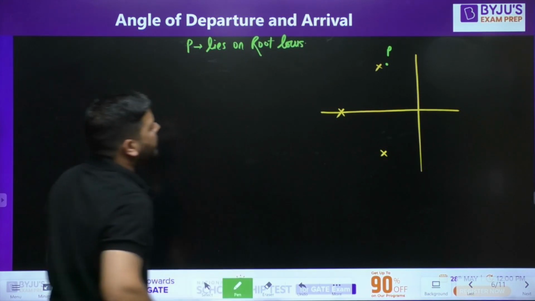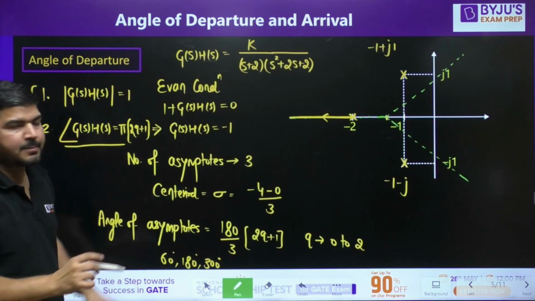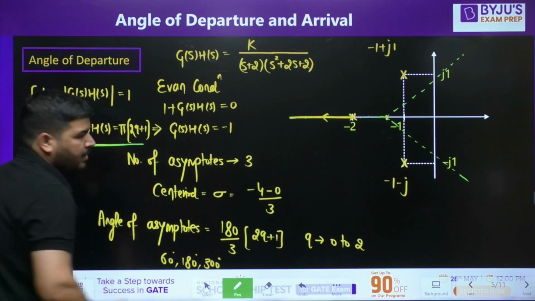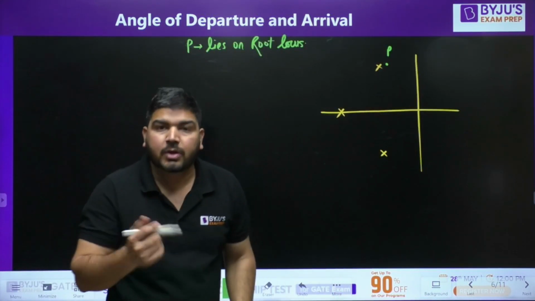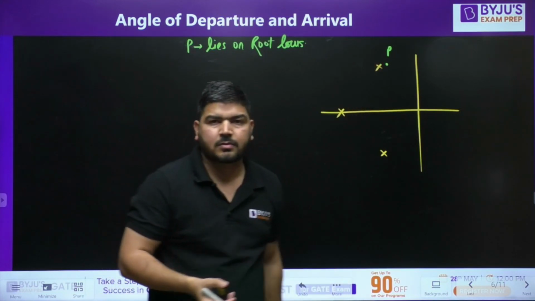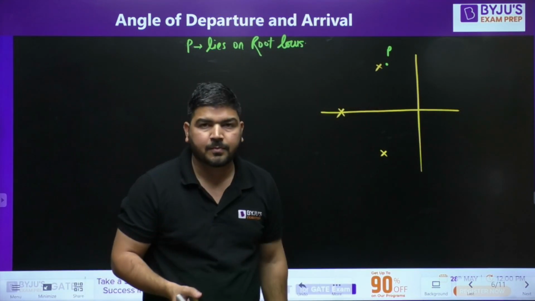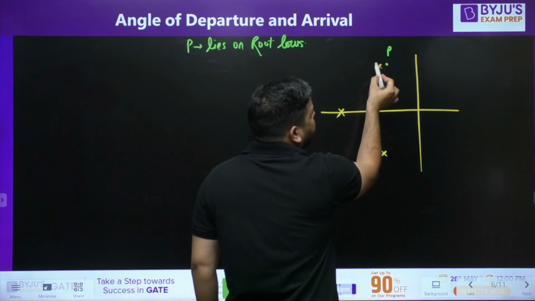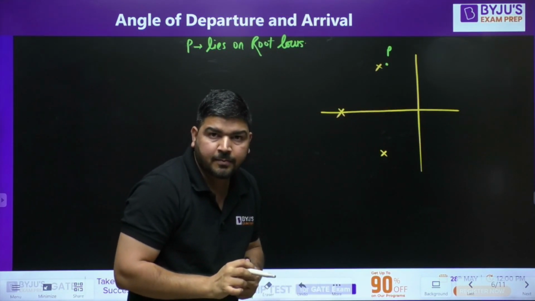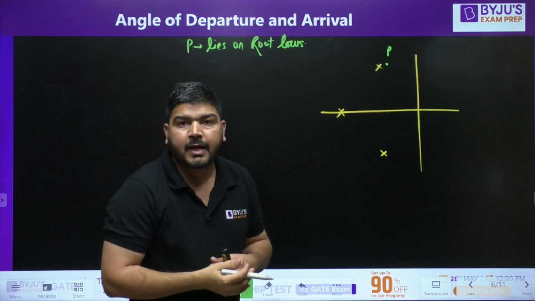It means P must satisfy these conditions, especially the phase condition. So we are assuming that this point P lies on the root locus and it is very close to this pole. Then we can calculate the angle of departure.